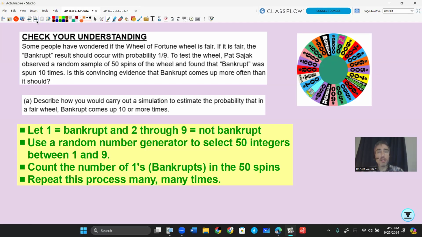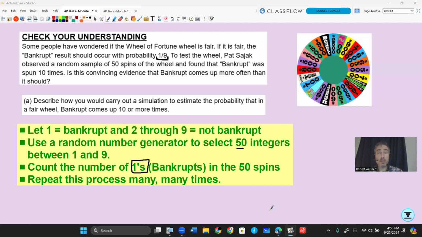First, I'm going to let 1 equal bankrupt and 2 through 9 equal not bankrupt, since we want to mimic this 1 in 9. So 1 is bankrupt, 2 through 9 not bankrupt. We're going to use a random number generator to select 50 integers between 1 and 9. We're going to count the number of ones, since I've designated ones as bankrupts, in those 50 spins. And we're going to do this many, many times.